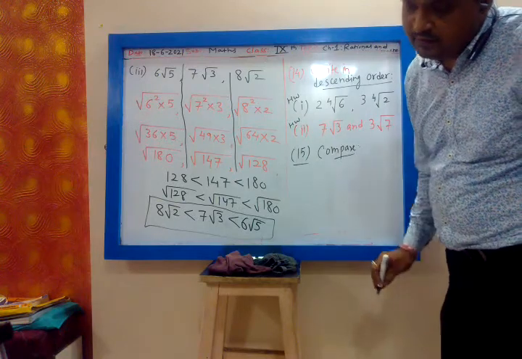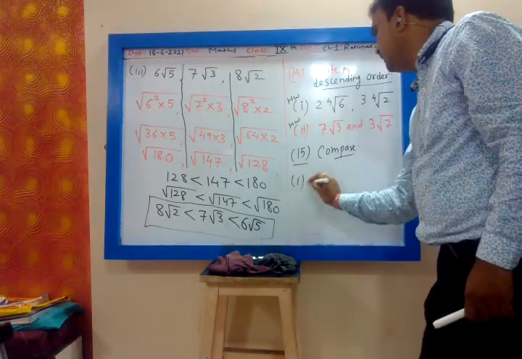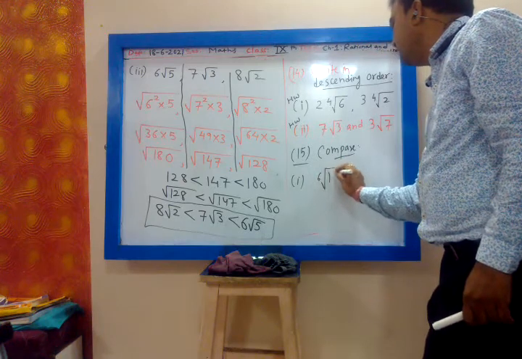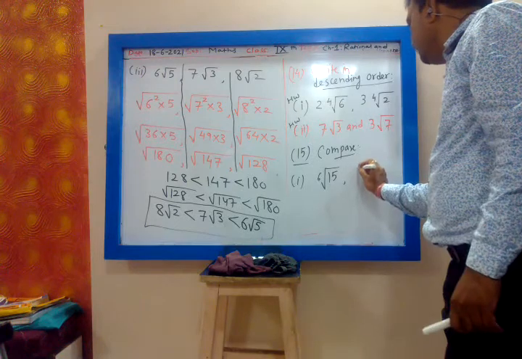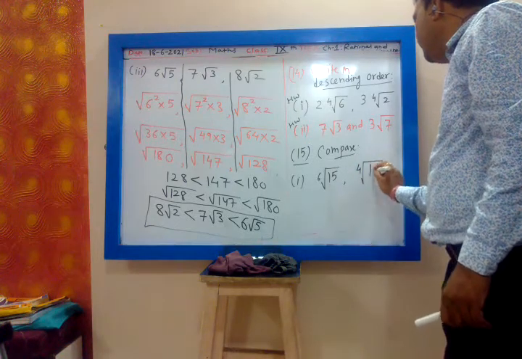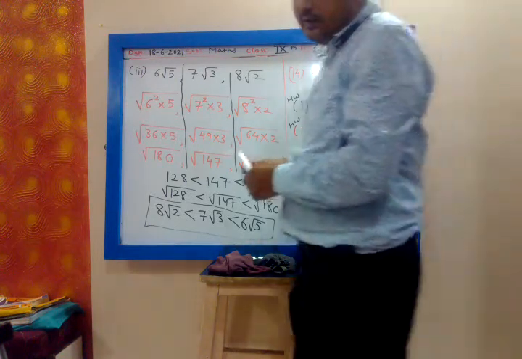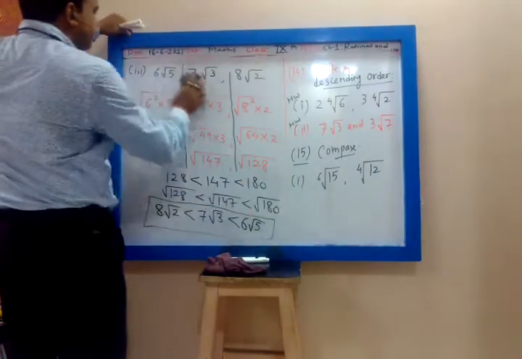Compare first the 6th root of 15 and the 4th root of 12. 6th root of 15 and 4th root of 12. This is different, so I will solve this.